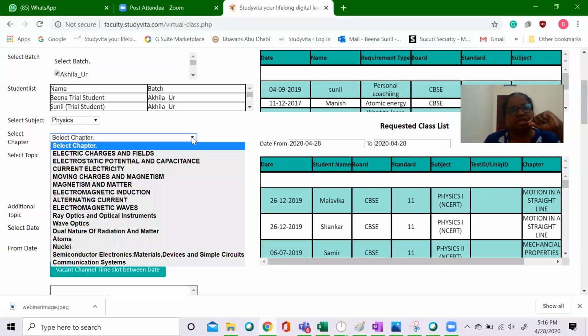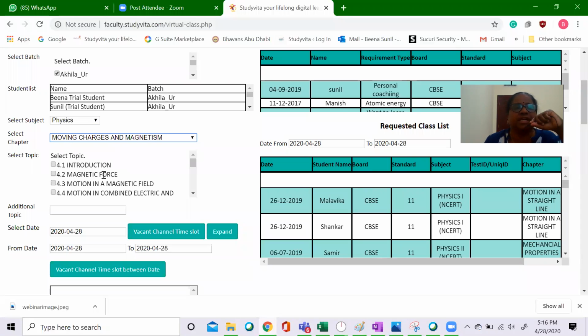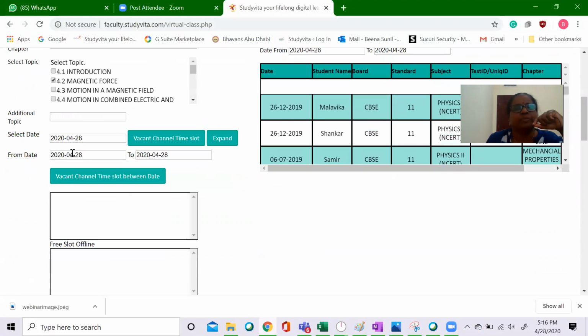If multiple subjects are there, all of those will come. If it is a single subject, that will come. Now here, I decide which chapter I'm going to teach. In that also, which topic, because normally we won't cover the whole chapter in a class. That's the reason topics are there. And if not this, some other additional topics can also be given.